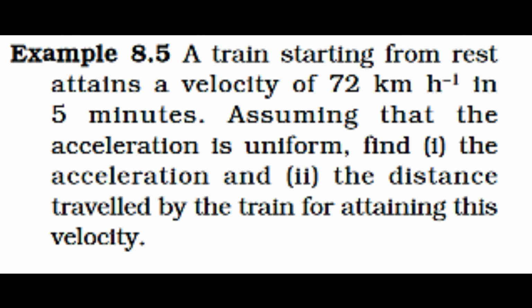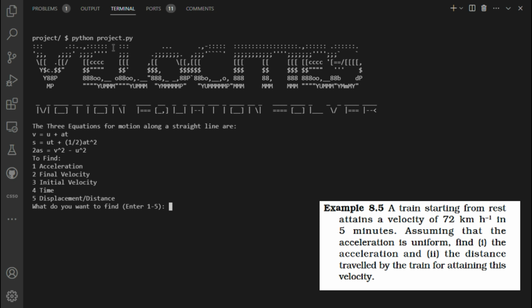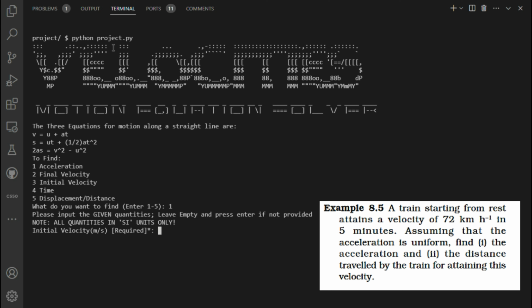Here, I have a question from NCERT Grade 9 Science book and we'll try to deal with this problem. So, according to the question, I need to find the acceleration and hence we input 1 accordingly. Please note that this software accepts values in SI units only to prevent confusion. So we input the initial velocity 0, final velocity as 20 meters per second after the conversion and the time as 300 seconds.